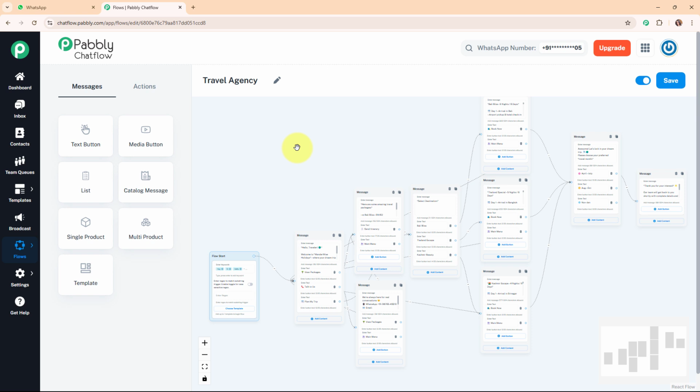So that's why I decided to build a WhatsApp chatbot, and it helps answer common questions instantly, share package details, collect travel preferences, and even capture lead information 24/7. So this way I can provide better service, save time, and never miss a potential customer again.